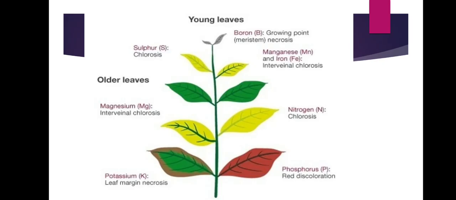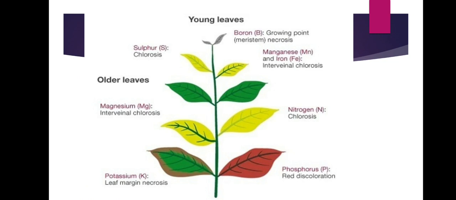Next, this diagram is important for easily remembering the major deficiencies. When potassium deficiency occurs, the leaf margin tips are necrotic, meaning death of the tips. Phosphorus: red or purple discoloration due to anthocyanin. Nitrogen: chlorosis of the full leaf. Magnesium: only intervenal chlorosis occurs, and veins remain non-chlorotic.